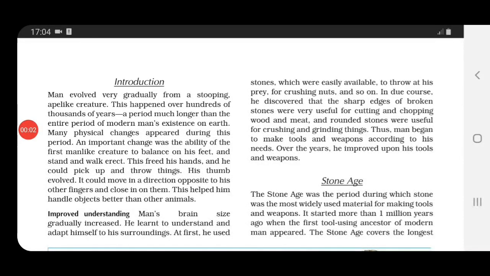Now children, talking about the Stone Age. Stone Age covers the longest period of man's existence on our planet Earth. So it is the longest period, the Stone Age. As the name itself suggests, it was the period when stone was the most widely used material. Where was it used mostly? It was used for making tools and weapons, because stone was the most easily available thing during that time.